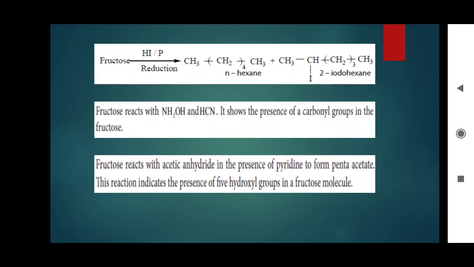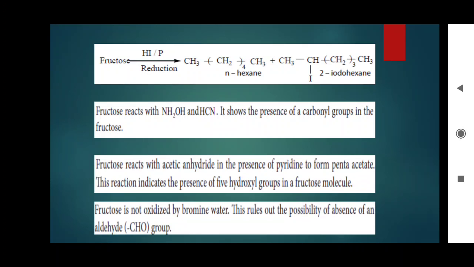Point number 4. Fructose reacts with acetic anhydride in the presence of pyridine to form pentaacetate. This reaction indicates the presence of 5 OH groups, hydroxy groups in a fructose molecule. The same reaction we have seen in glucose takes place here because fructose also has 5 OH groups.